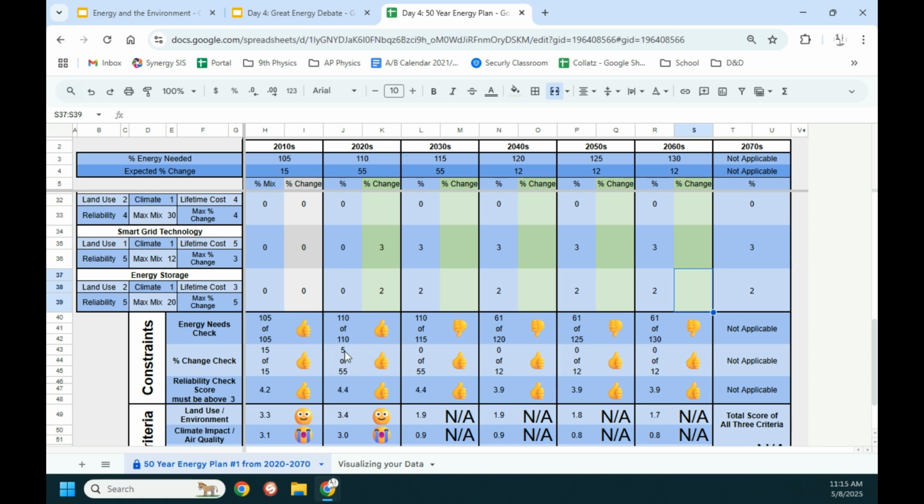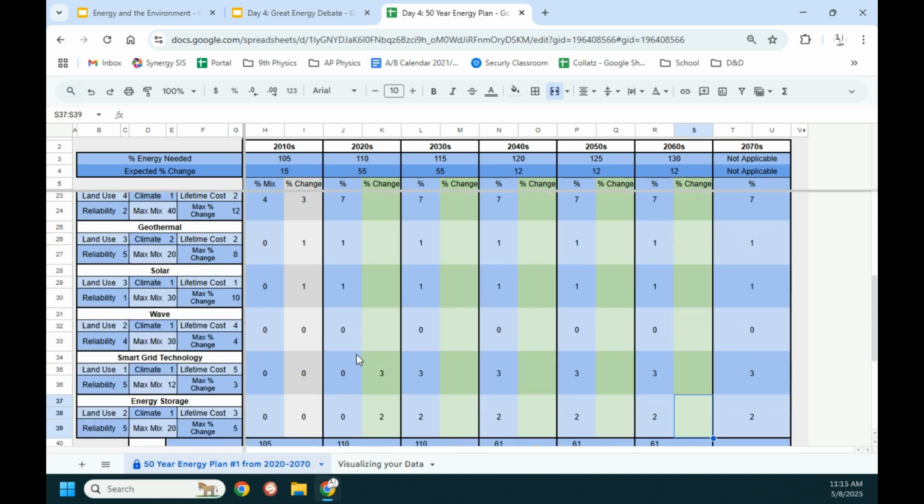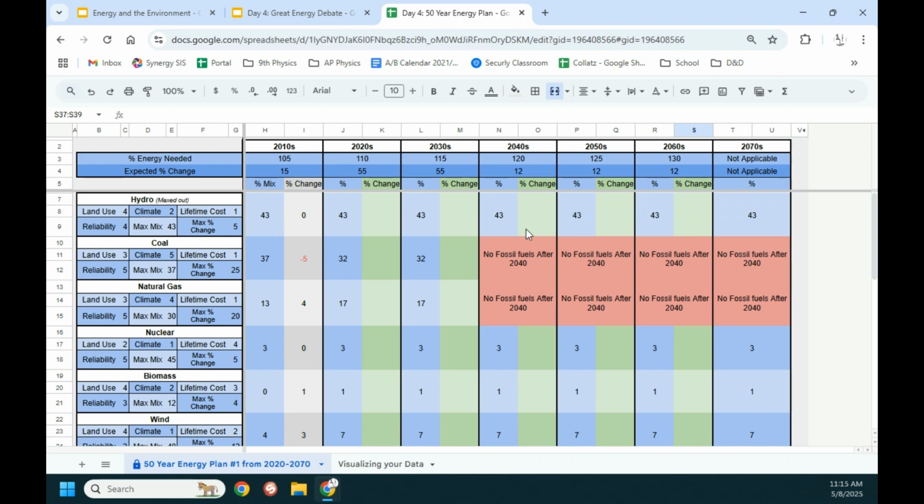So we said that this 5 out of 55, that we could have done a lot more changes, and we can see why we might want to do some more changes up here at the top. Remember that we want to get rid of all the fossil fuels. And so we want to be cutting these down. And so, well, the maximum change here is 25. So I couldn't do all 32 at once, but I could take away 25, right? That gets us to a reasonable spot that we know that we can get the rest done in the next decade. And then we're happy. We got zero coal from then on. So that's a good thing if we wanted to do something like that.